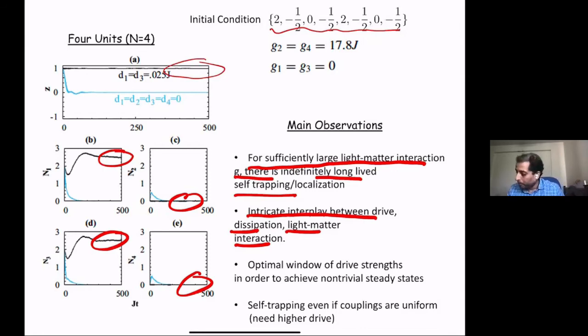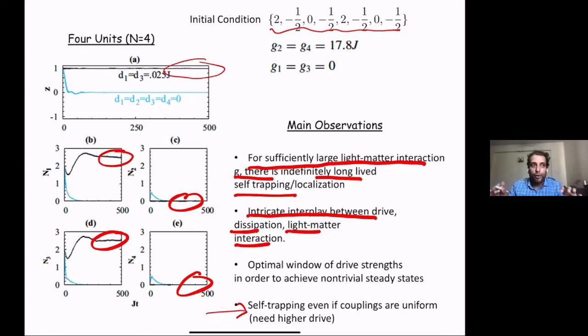This is a comment for the question that was asked: you can have the self-trapping even if the couplings are uniform. I guess the question arose because there was a feeling that there's a non-uniformity in the system, which is probably giving rise to self-trapping. That is not necessarily true.